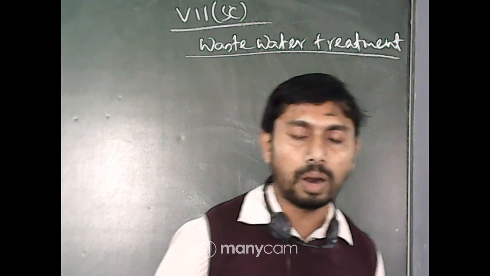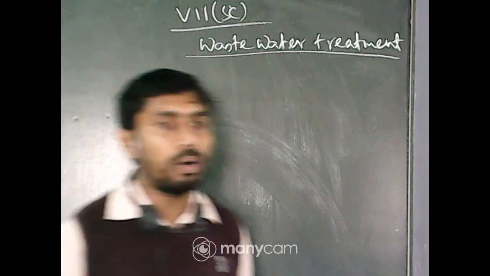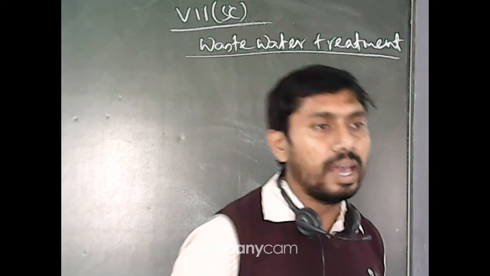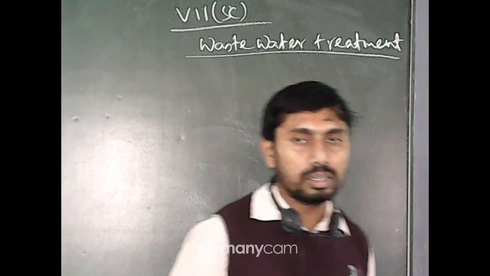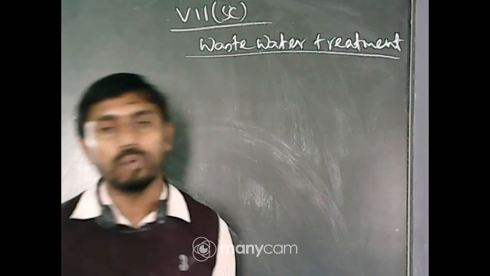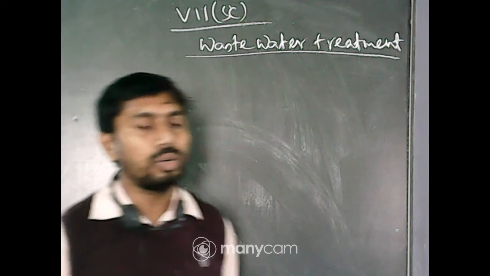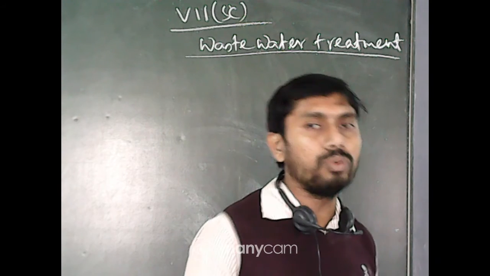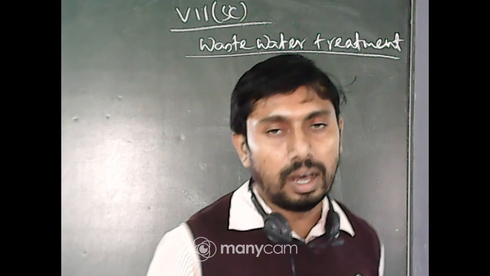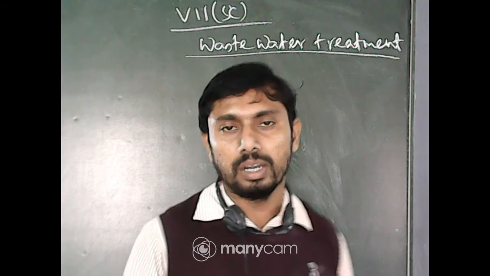In the thermal power plant, the steam is produced and again it is condensed by the condenser to produce water again. So a very minimum amount of water is released.